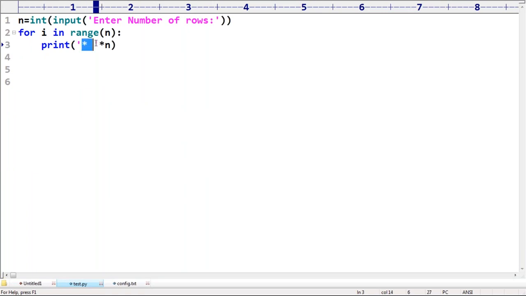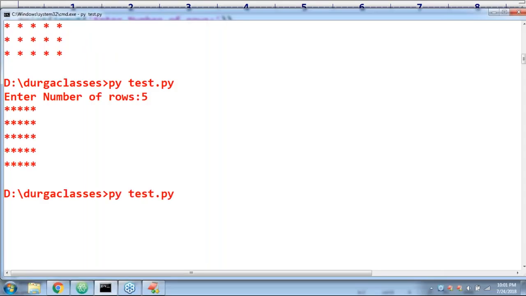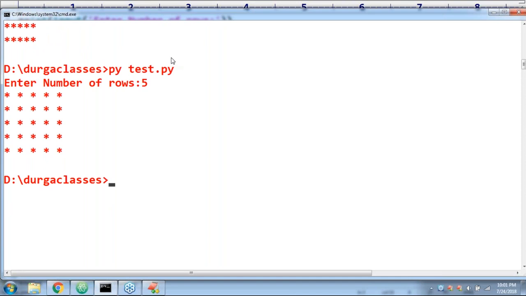Now star followed by space, how many times does it have to print? 3 times or 5 times, whatever, n number of times. Now have a look, number of rows 5, then it's going to print 5 times. Please confirm, are you in a position to understand? At last the space is there, but we are not required to worry because our concentration is always on stars.